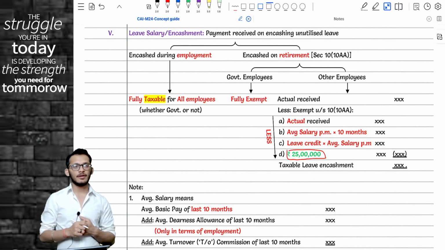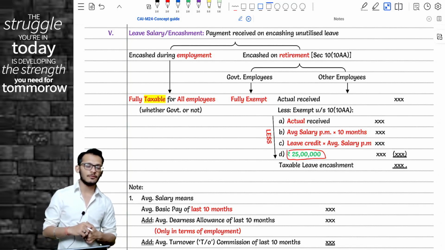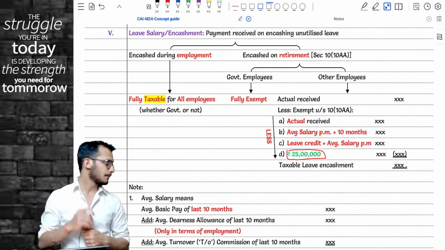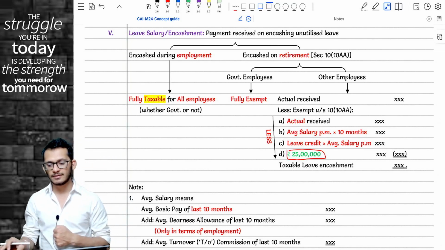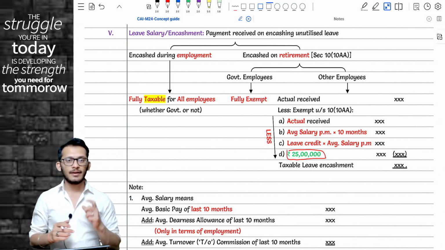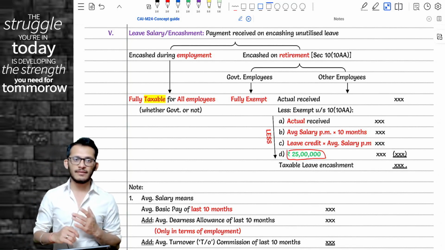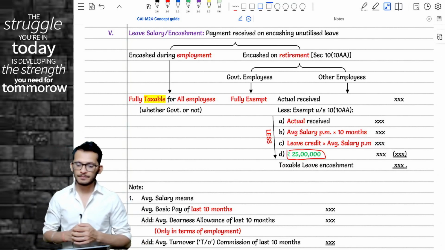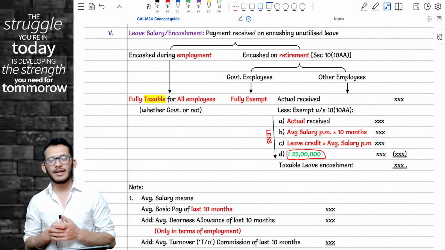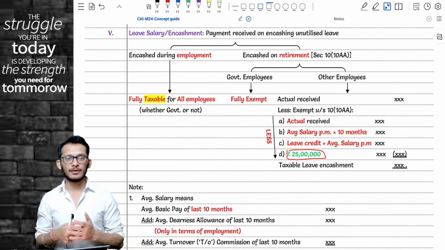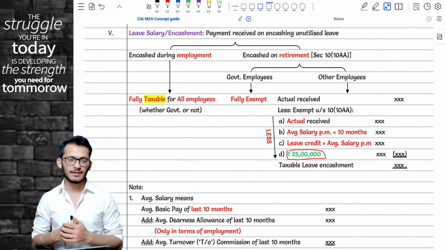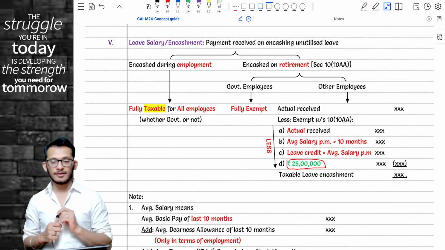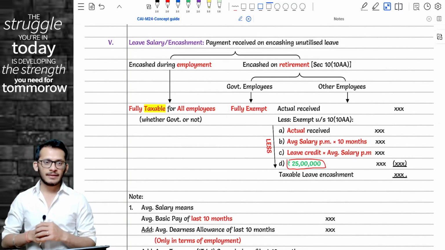This is an amendment in one of the important adjustments of salaries. So please keep this in mind. The expectation of this coming in the exam is very high. So please keep this in mind. 25 lakh rupees is the fresh limit for leave encashment. Clear? Yes. A fairly straightforward thing. I don't want to solve questions around it because the limit alone has changed. There is nothing great to worry about. But please keep this in mind. This is an amendment in leave encashment, section 10(10AA).